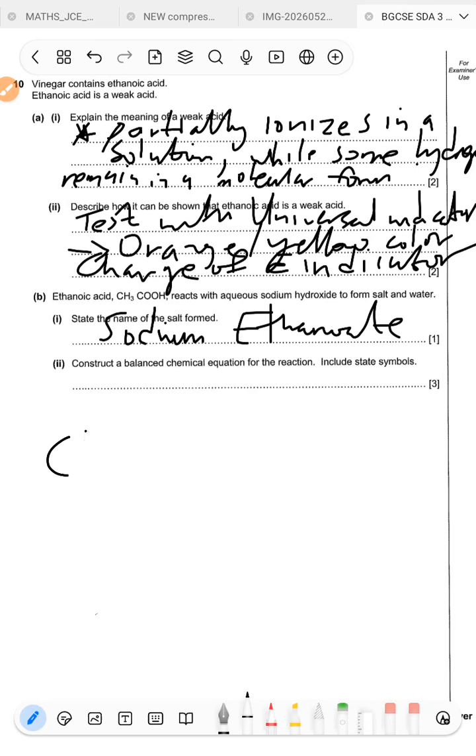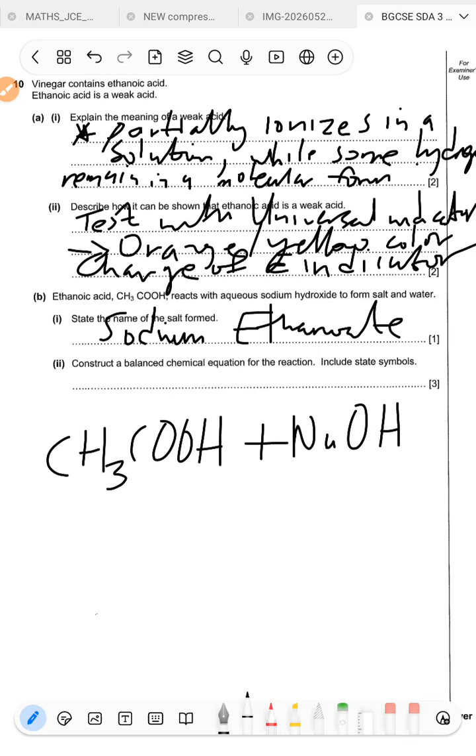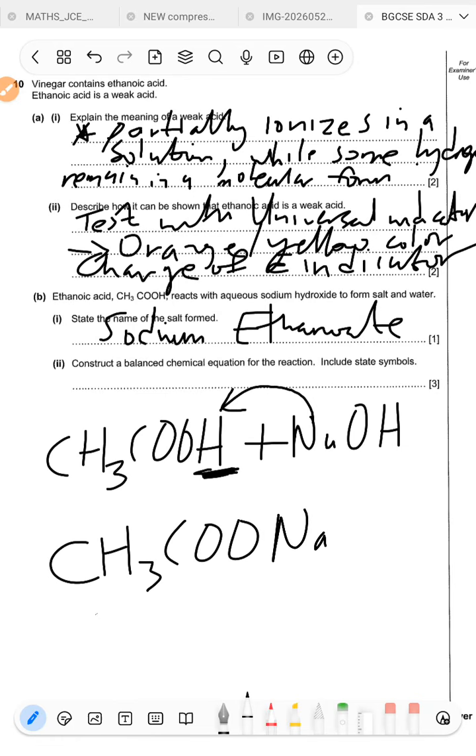We arrive at that by looking at how the chemical reaction takes place. Okay, plus NaOH. So basically what's going to happen, remember I said this hydrogen is the one that plays a key role in the chemical reaction between acids and other chemical species. So the sodium is going to come here, and then you have the CH3COONa.